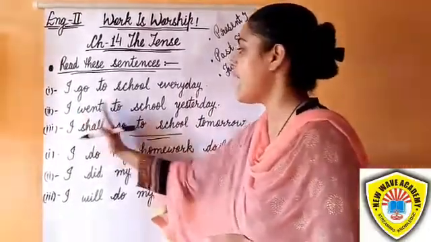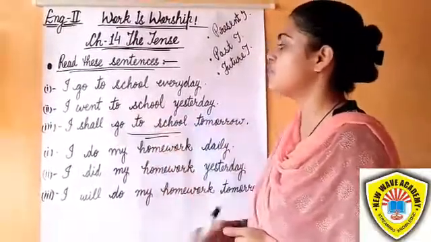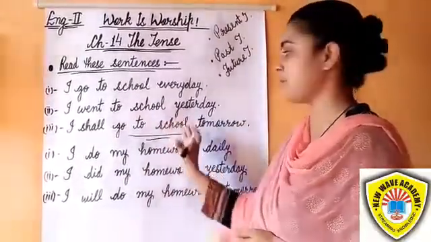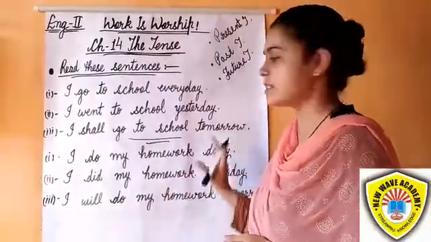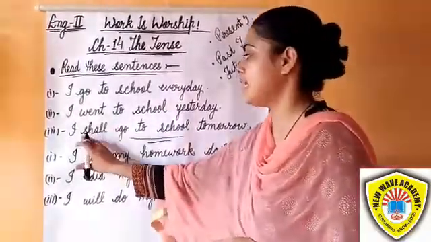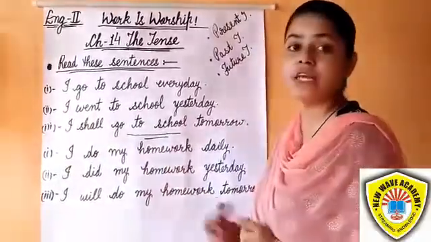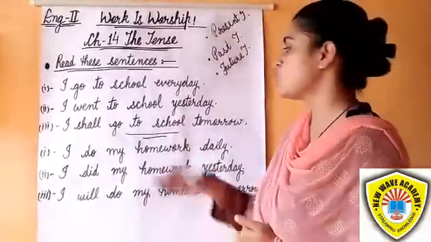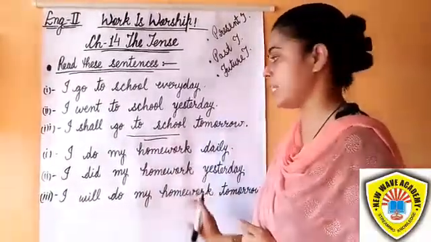The second one, I went to school yesterday, is an action which took place in the past time, so that is past tense. The third, I shall go to school tomorrow, is an action which will take place in the coming time, so it is future tense.